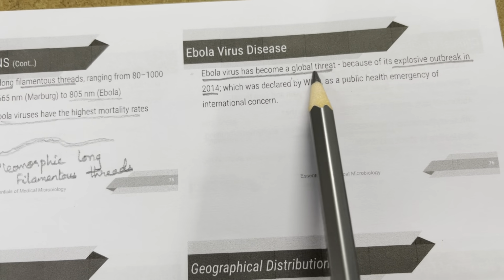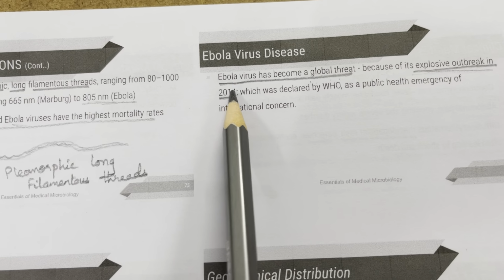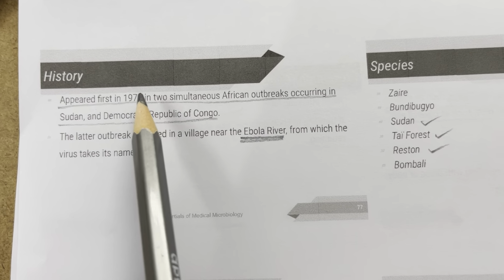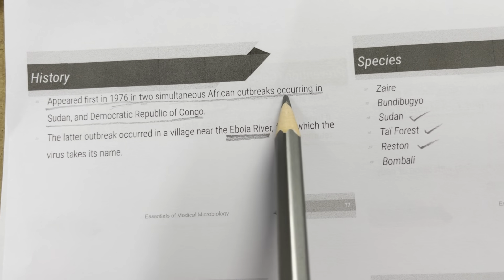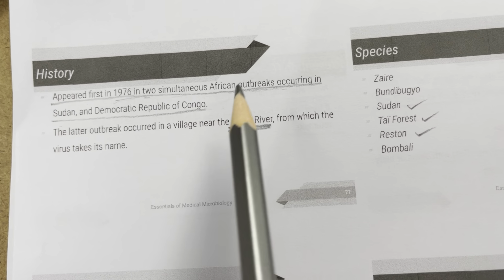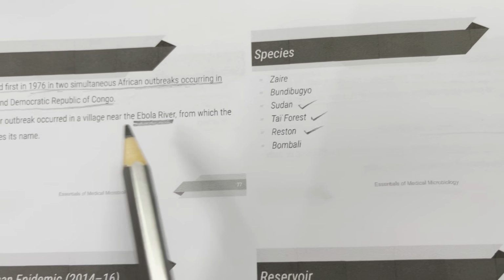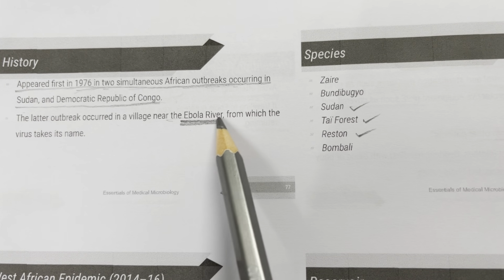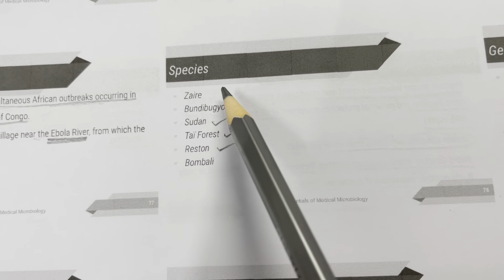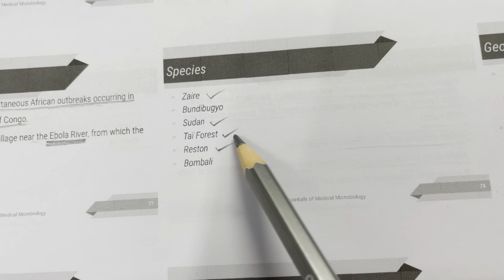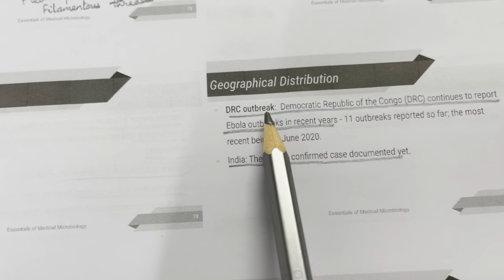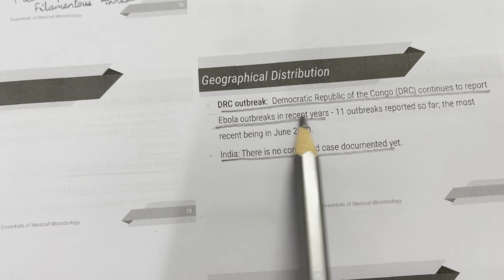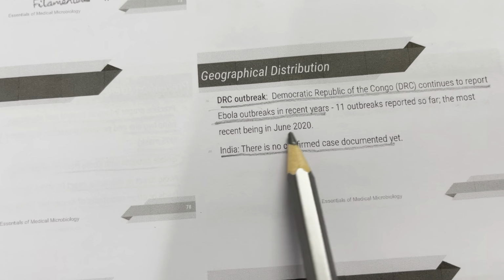Ebola virus became a global threat because of its explosive outbreak in 2014, which was declared by the WHO as a public health emergency of international concern. It appeared first in 1976 in 2 simultaneous African outbreaks occurring in Sudan and the Democratic Republic of Congo, where it was isolated. The latter outbreak occurred near a village near the Ebola river, from which the virus took its name. The species are Zaire, Sudan, and so on, including Tai Forest. Geographical distribution: the Democratic Republic of Congo continues to report Ebola outbreaks in recent years, the most recent being in June 2020.